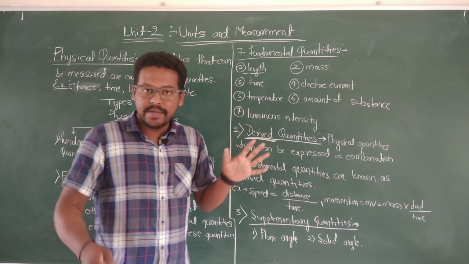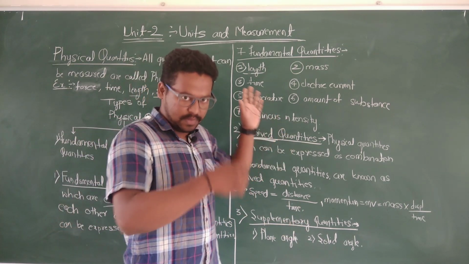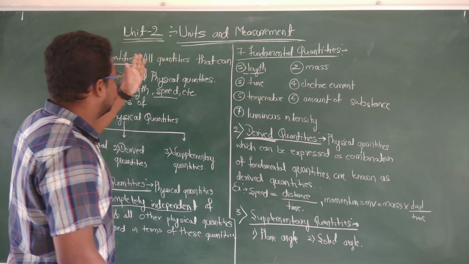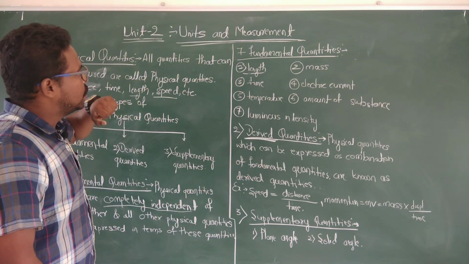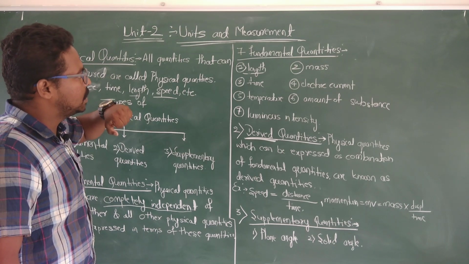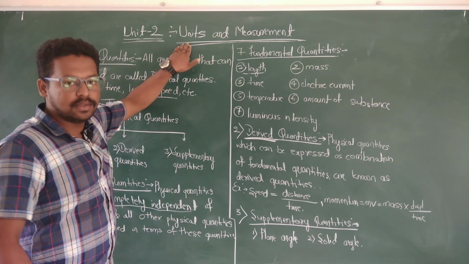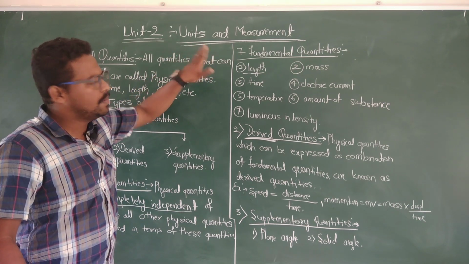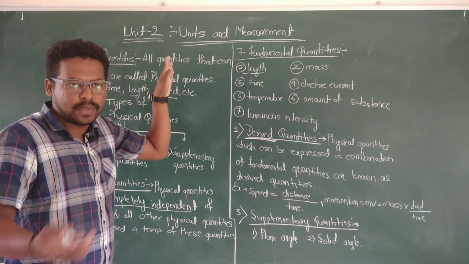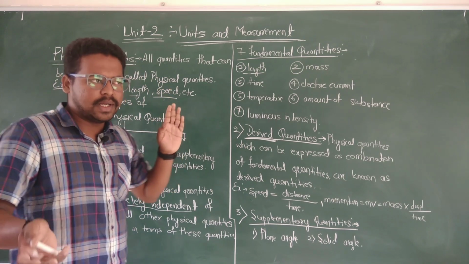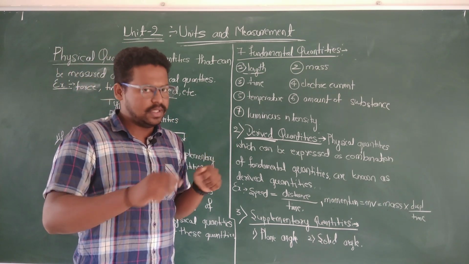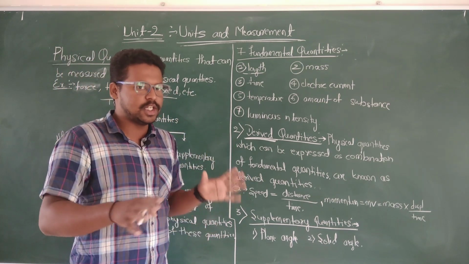Once again, we have to recap units and measurements. The chapter title itself indicates that we are going to study units and measurements. Measurement means what types of measurements there are and what the measurement instruments are. We are going to study all these things in this chapter.